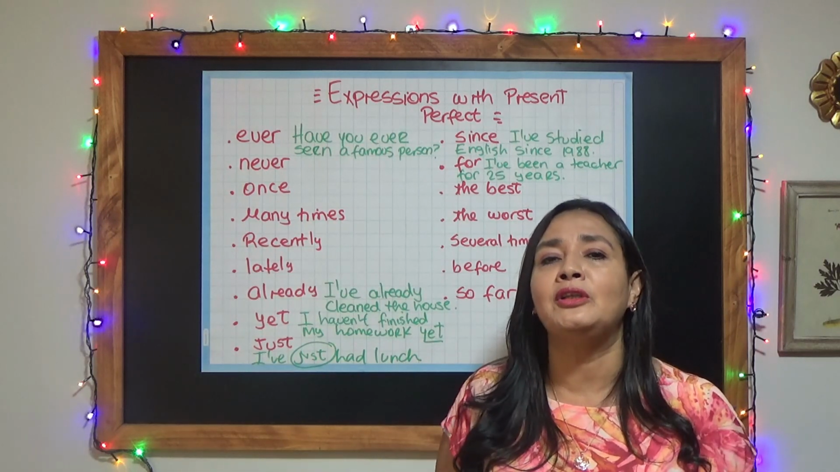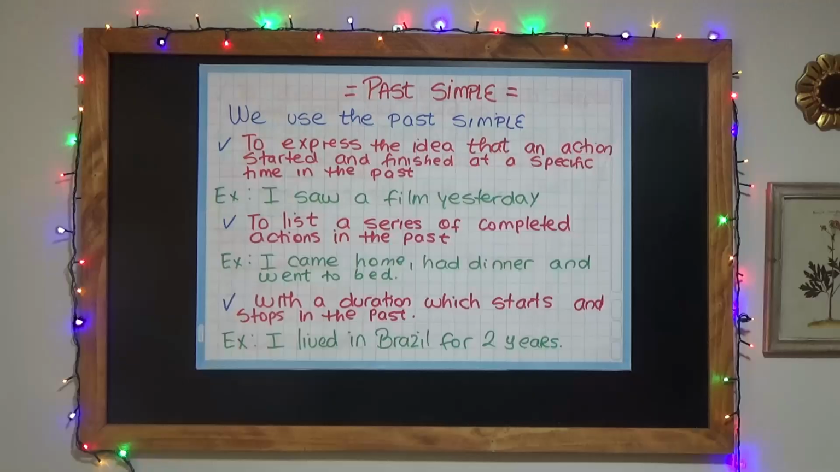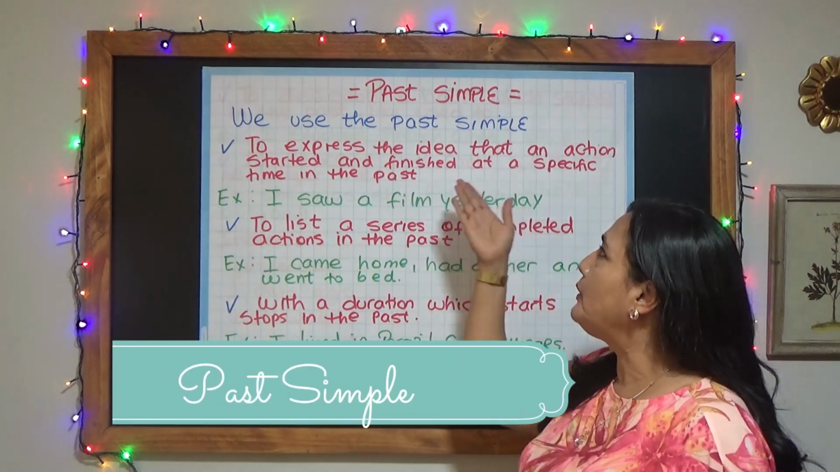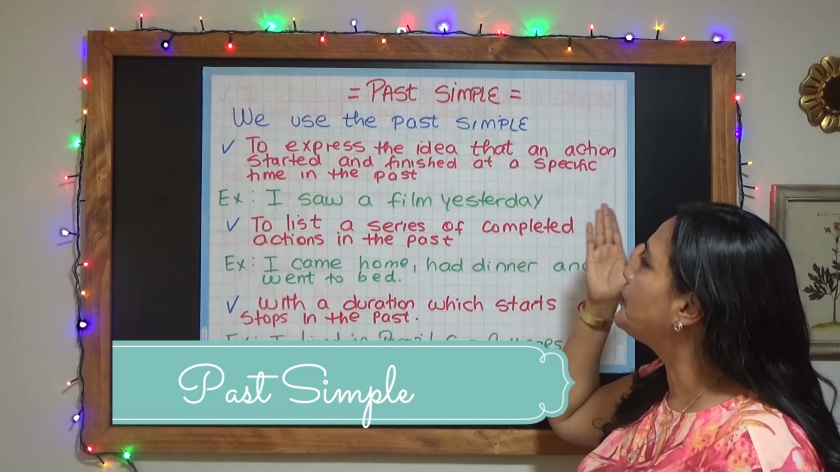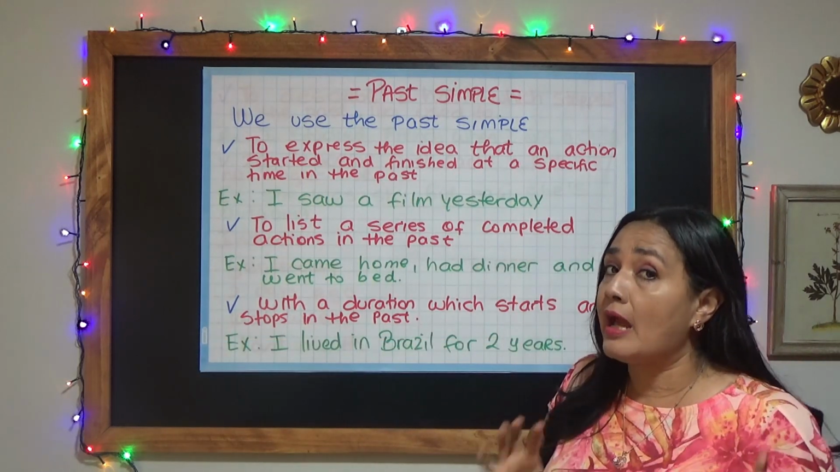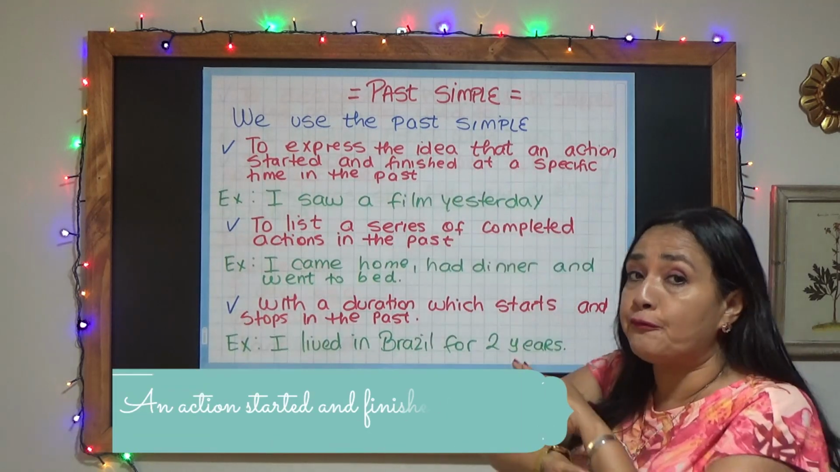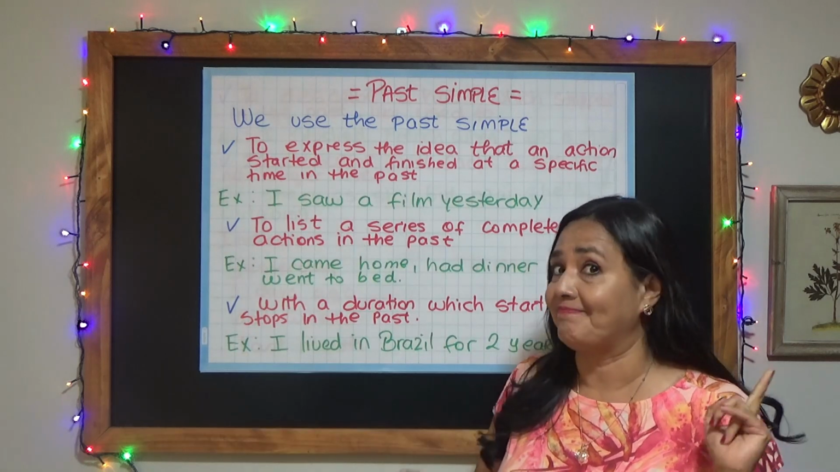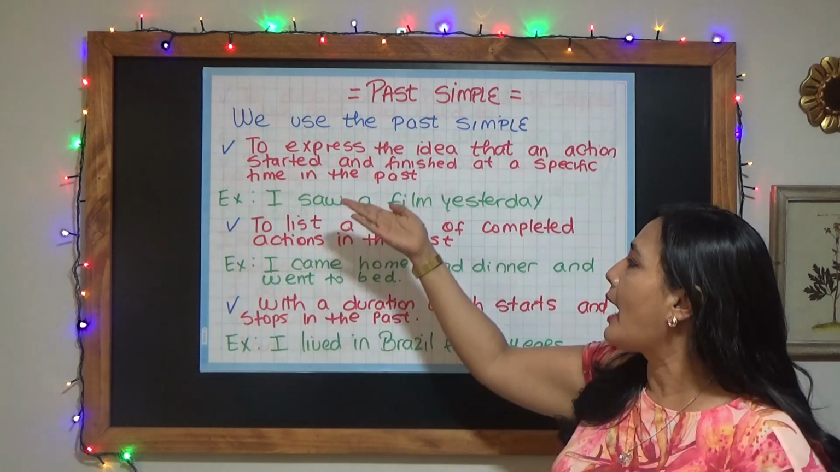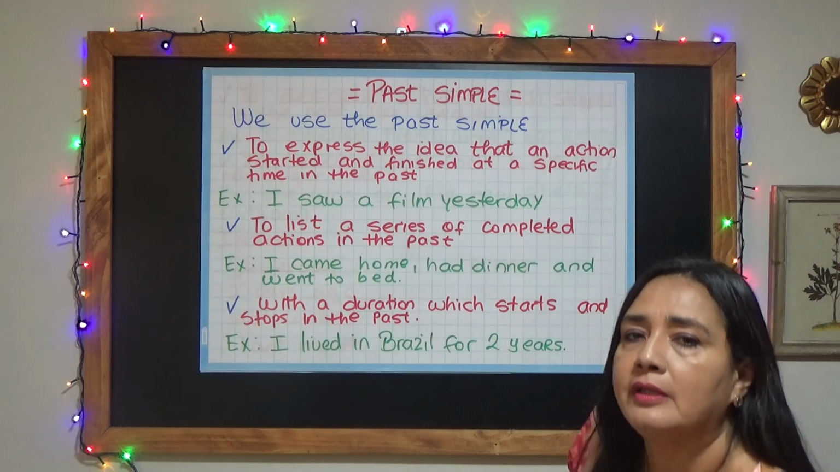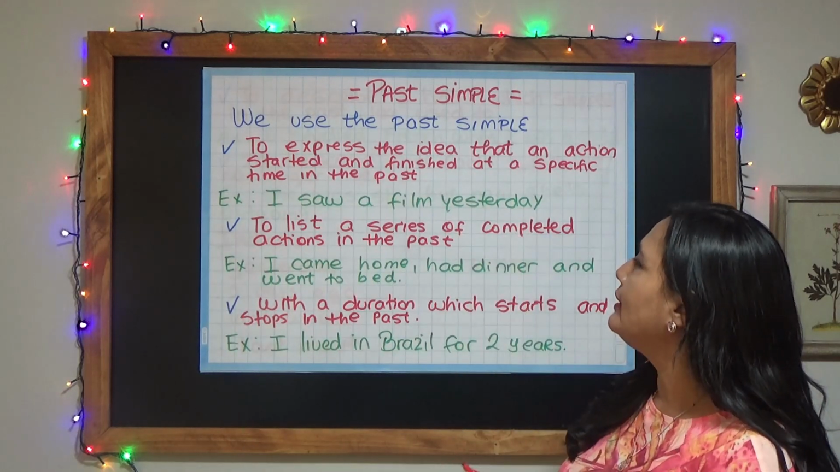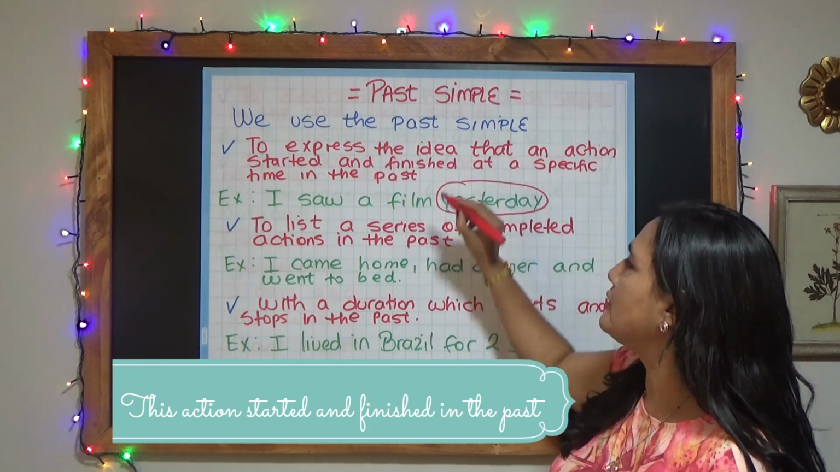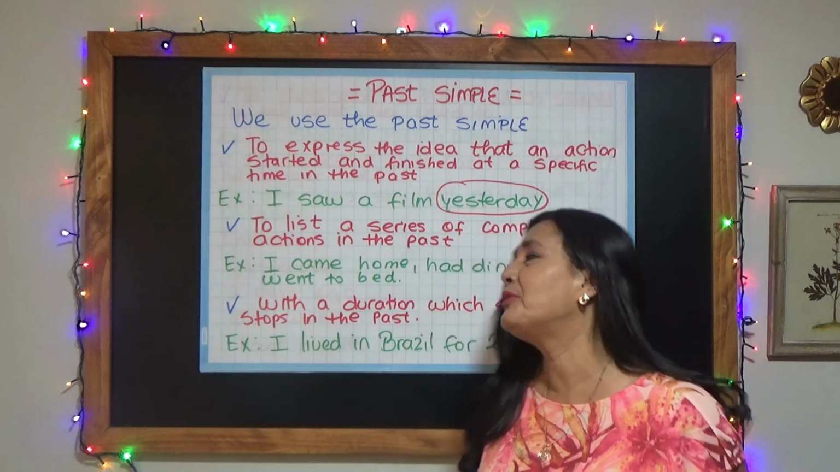And this is what we are going to do right now. Well, so what happens with the simple past? We use the past simple to express the idea that an action started and finished at a specific time in the past. That's it. For example, I saw a film yesterday. So, this action started and finished yesterday. That's the indicator. Very good.